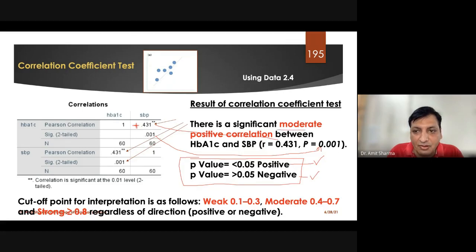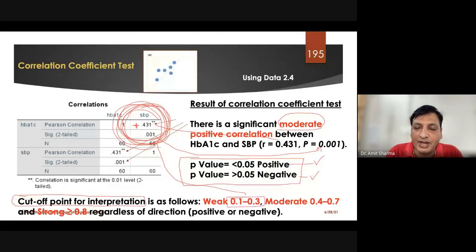Now, why moderate? There are standards which we have to refer to, the cutoff points for the interpretation of the correlation. I have written these at the bottom of the slide. The cutoff points for interpretation of correlation coefficients are: if the value of R which we have got is between 0.1 and 0.3, we say that it is weak.